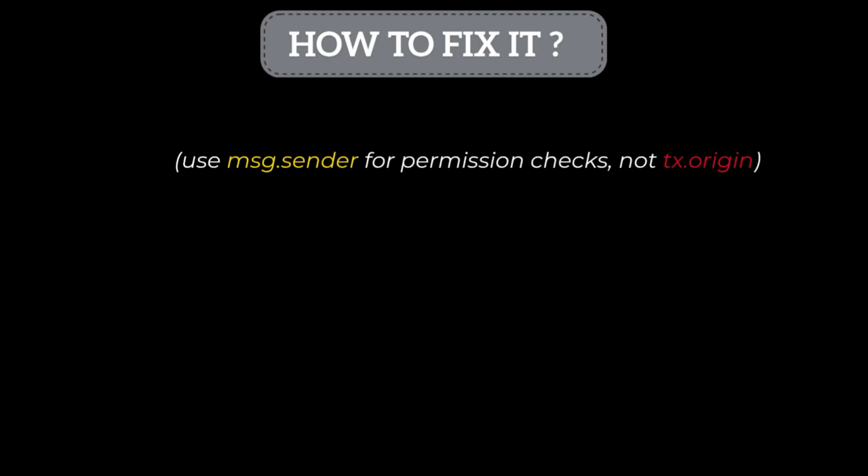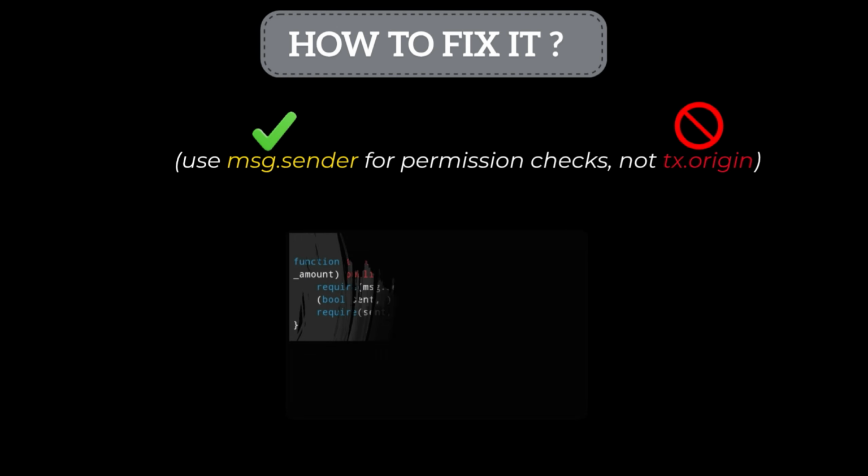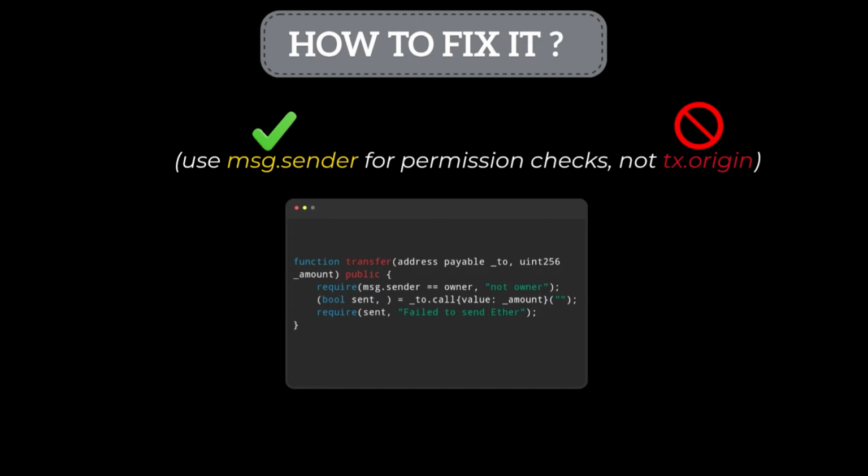How to fix it? The fix is straightforward. Use msg.sender for permission checks, not tx.origin. Always verify the immediate caller. For example, the safe version of our wallet would be this way. Even if a malicious contract is involved, msg.sender would be the address of that contract, not the original owner. The check fails and the exploit is blocked.